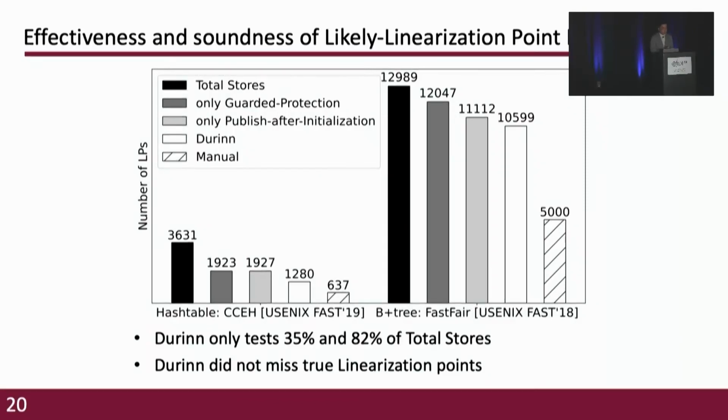The result shows that Durinn effectively reduced the number of likely LPs using 2 heuristics. Durinn only tests 35% and 82% of total stores, and the number of likely linearization points inferred by Durinn is twice the number of the manually identified LPs. And importantly, our likely linearization point inference did not miss any true linearization points.